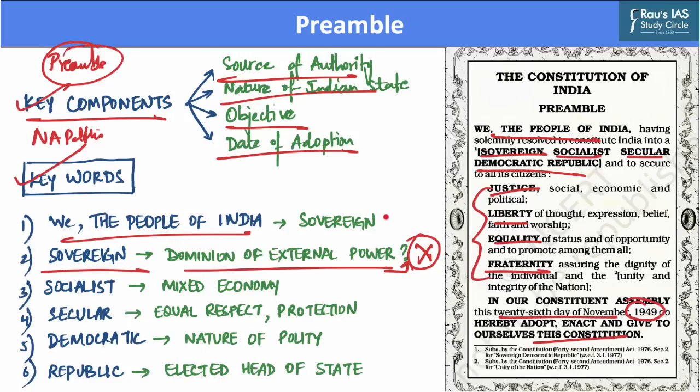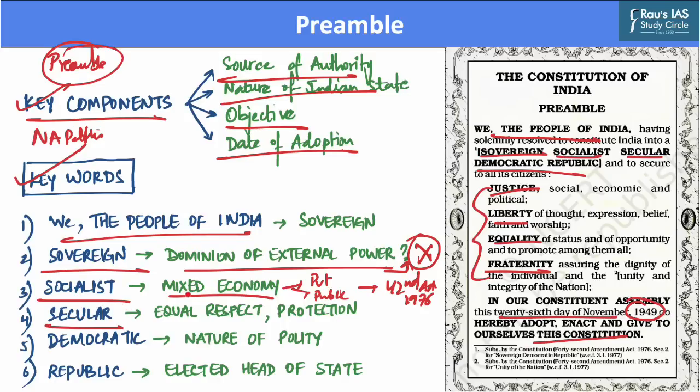Further, the preamble also highlights the socialist nature of the Indian economy. As this term means an achievement of socialist ends through democratic means. And the preamble holds faith in a mixed economy where both private as well as public sector coexist side by side. And this term was added by the 42nd Amendment Act in the year 1976. Further, the preamble also highlights that India is secular in nature.